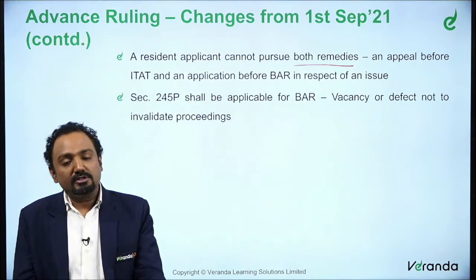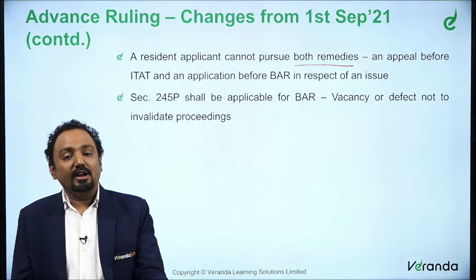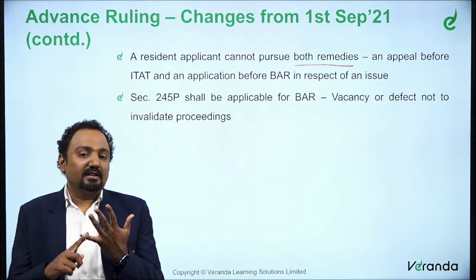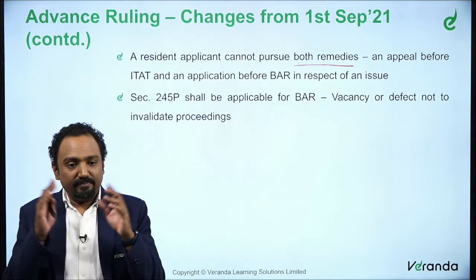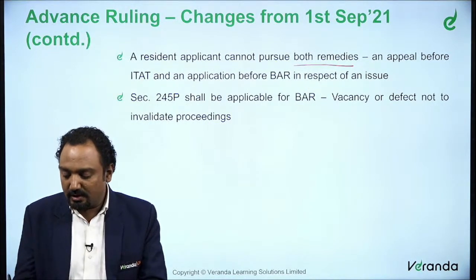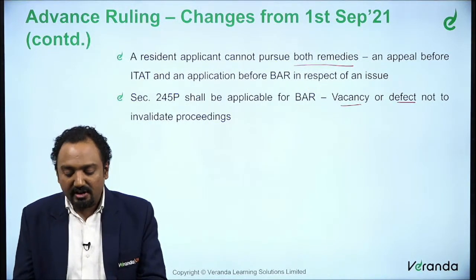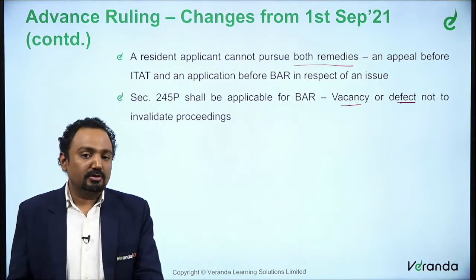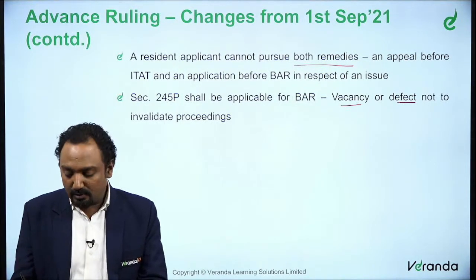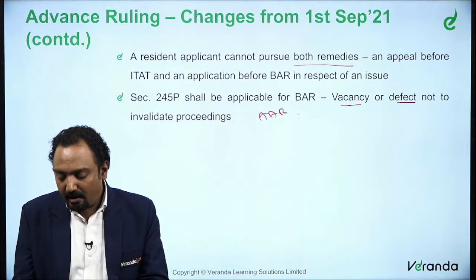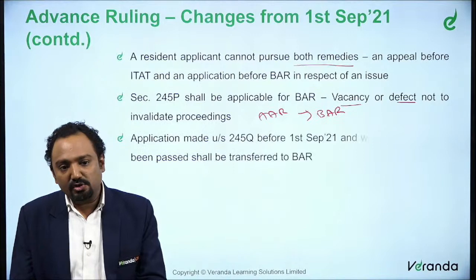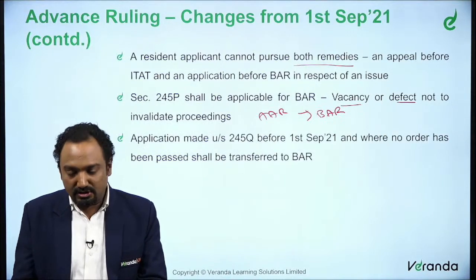And similar to what we saw in 245P, no proceedings can be held to be invalid just because there was a vacancy or a defect or some issue in the proceedings. That is the structure. So a vacancy or a defect cannot invalidate the proceedings. We saw this in 245P, that will continue for BAR. So whatever was in existence for AAR will now continue for BAR. That's the only change, otherwise section 245P continues as such.